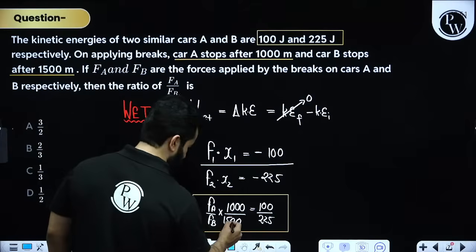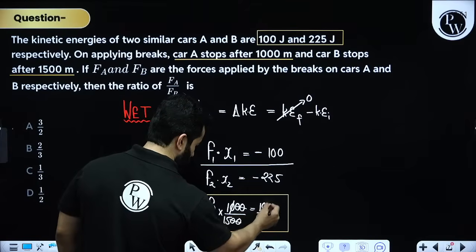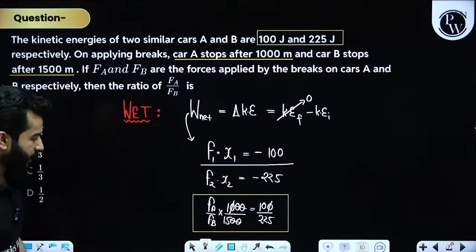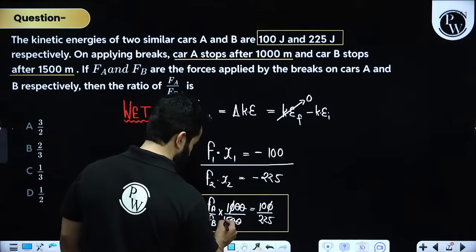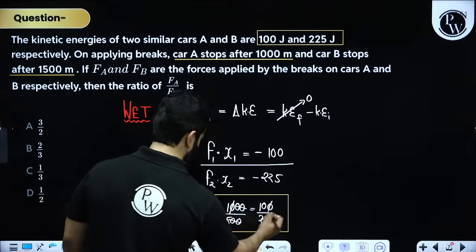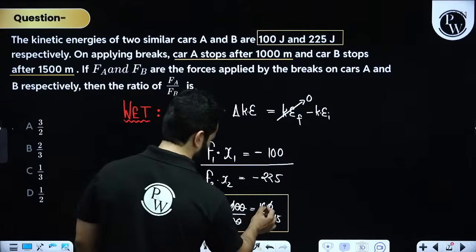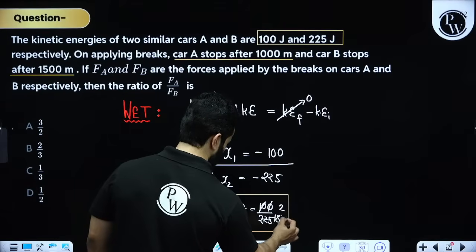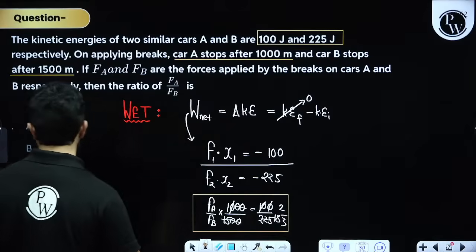Clear? Obviously, I can solve it for you, but I don't think there's much left. 15 times 15 is this. There's not much left. This is going to be 2, this is going to be 3. So it's going to be 2 by 3.